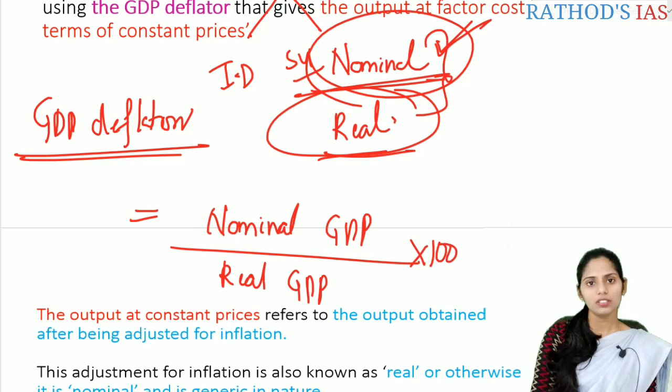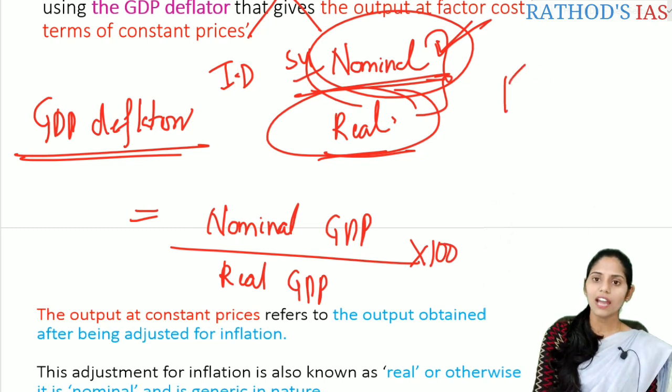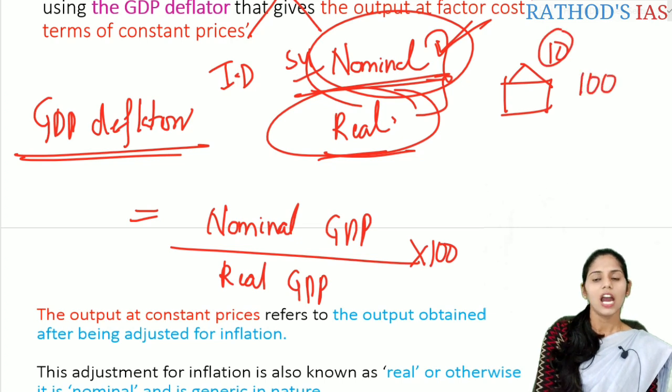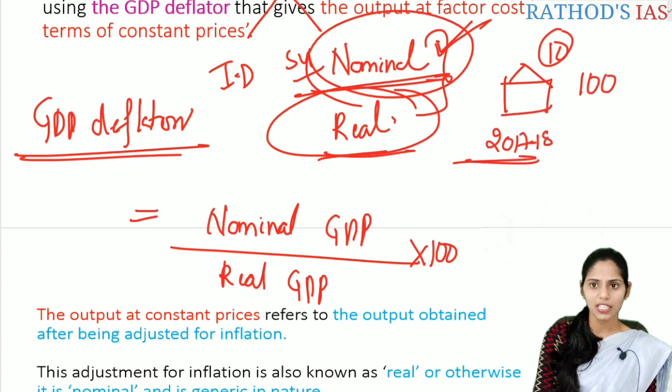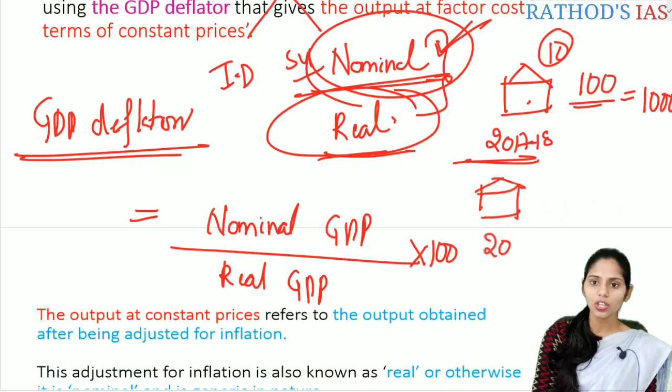Let us go back to the example. We have the toys. They are 10 in number and the cost is 100 rupees. For example, let us take the year 2017 to 2018. In this year, the cost of this toy is 100 rupees. So the total monetary value here is 1000 rupees. And if you see the same toy in the year 2018 to 2019, the cost here is 110 rupees.